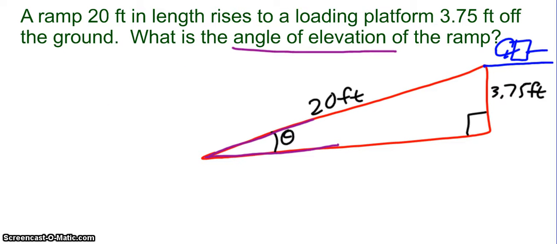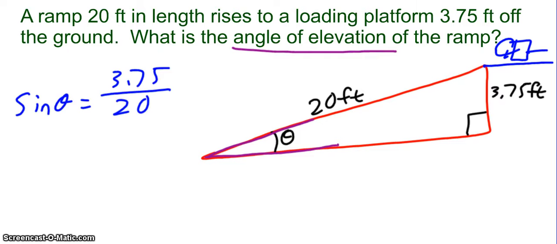Okay, so if I have this picture, pause the video. I want you to write a trig function that would utilize theta, 3.75, and 20. Pause the video, do that. Okay, so maybe my directions weren't great, but I meant write a trig equation, sorry. Or write an equation using a trig function. Anyway, so my equation is going to be sine of theta equals 3.75 over 20 because sine of an angle equals the opposite over the hypotenuse.